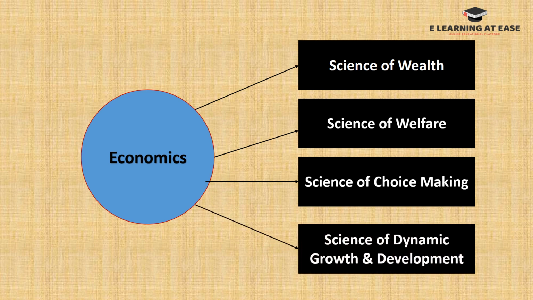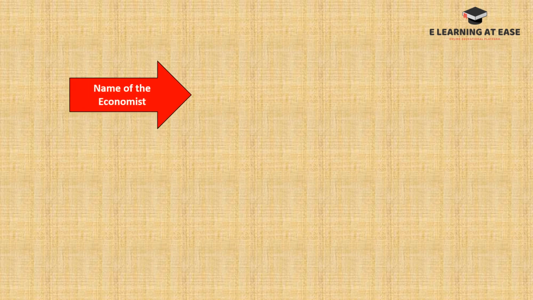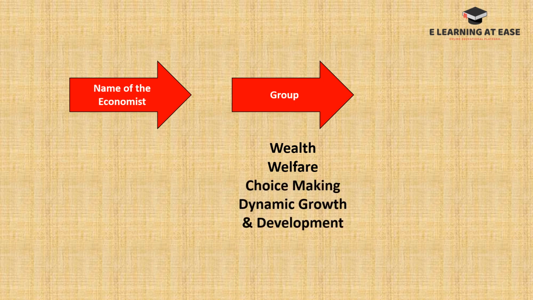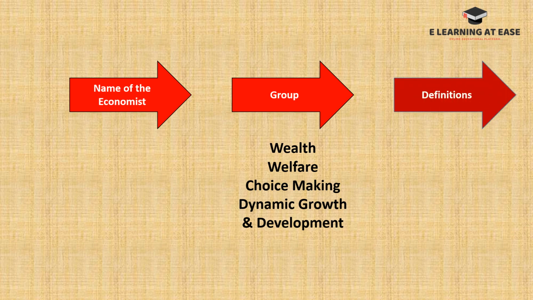In this video, we are going to focus more on science of wealth and science of welfare. We will learn the name of the economist and the group which they belong to, whether they belong to wealth or welfare or choice making or dynamic growth and development, and then we will see their definitions.